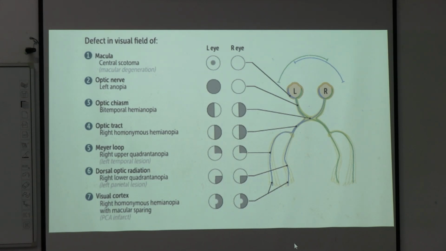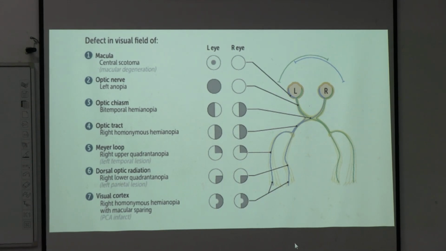Pituitary gland. Very nice, pituitary gland. So in a case of pituitary adenoma or any tumor in the pituitary gland, okay, that will compress the optic chiasma.